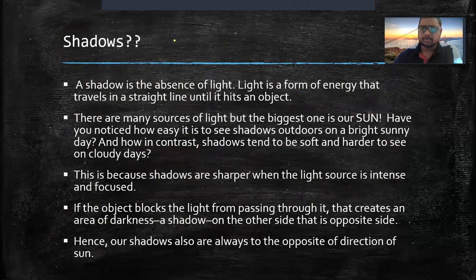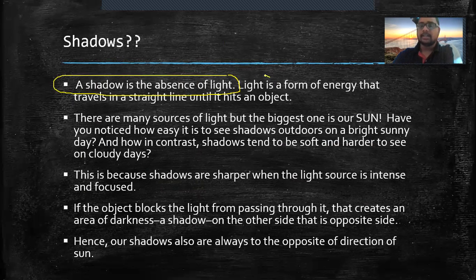Now, what are shadows? A shadow is the total absence of light, where light is not present. See, light is a form of energy that travels in a straight line until it hits an object, correct? It is a form of energy. But where that energy is not present, that portion is called shadow. Okay. There are many sources of light, but the biggest one is our sun, isn't it? We get all of our light from sun. We don't have to switch on our light bulbs during the morning. Why? Because sun is the greatest source of light.